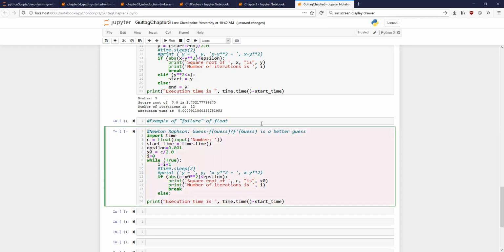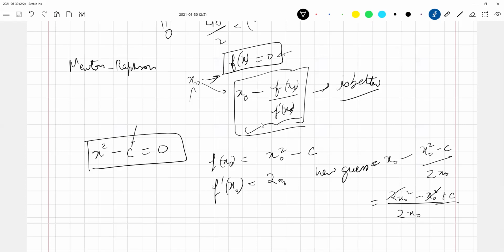New guess. What is the new guess? x0 is equal to what? x0 to the power 2 minus c divided by 2 x0.